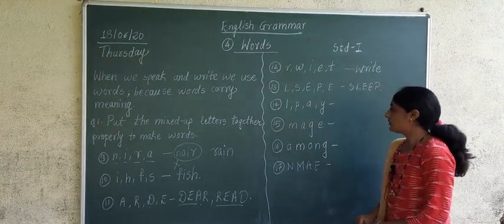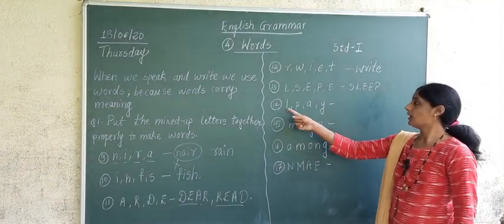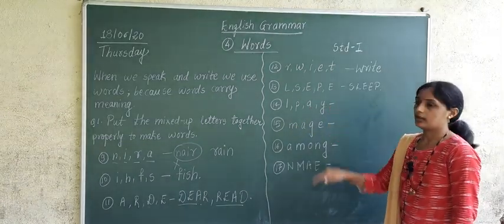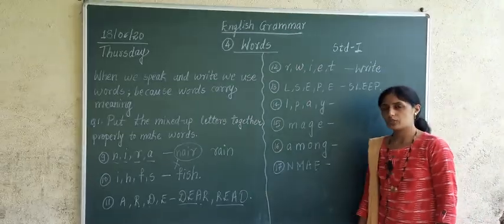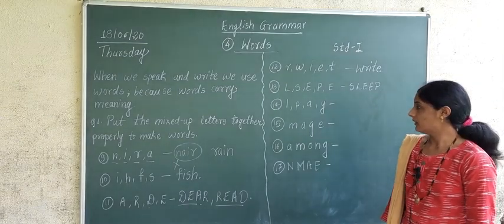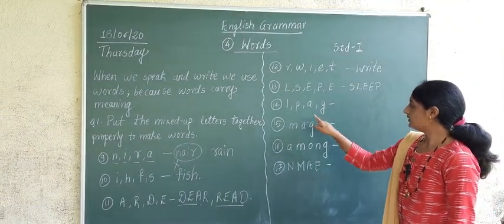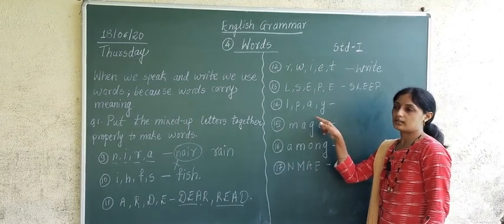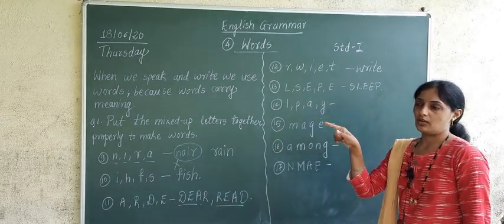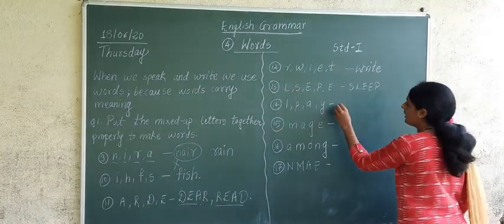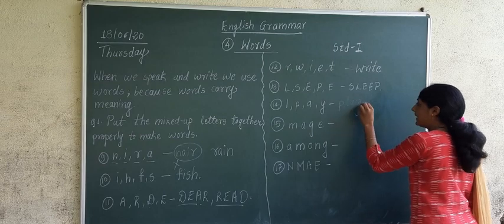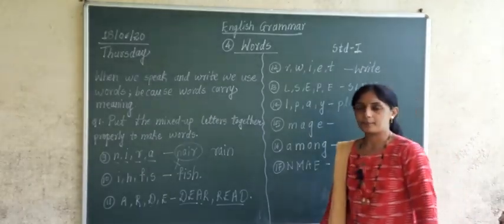Next example which we have got here is letters L, P, A, Y. Now from these letters, which word will we be able to make? The word which we are going to make from these letters is P-L-A-Y, play. Do you like to play?